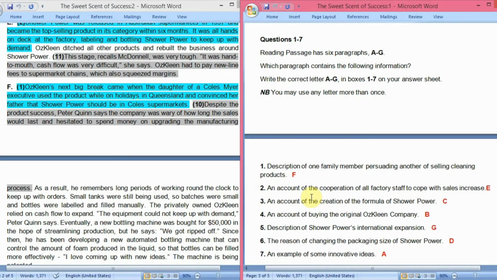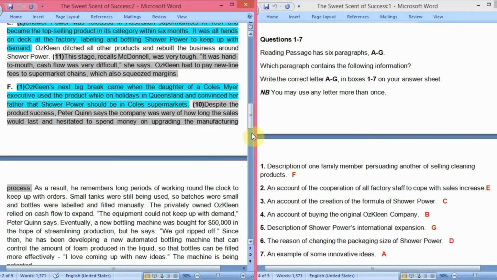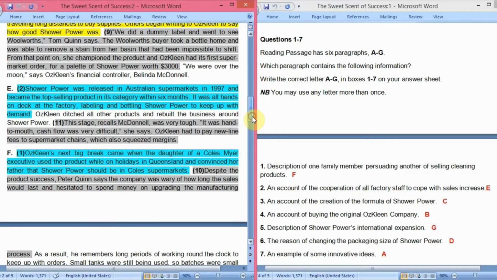An account of the cooperation of all factory staff to cope with sales increase. So when the sales increased, all the factory staff cooperated with each other to cope with the increase in sales. The answer is E. Let's see where it is written in the E paragraph. From the very first line: Shower Power was released in Australian supermarkets in 1997 and became the top selling product in its category within 6 months. So it became the top selling product, which means its demand was very high.